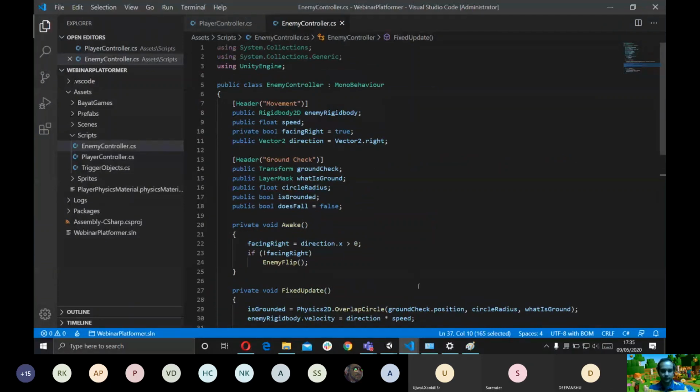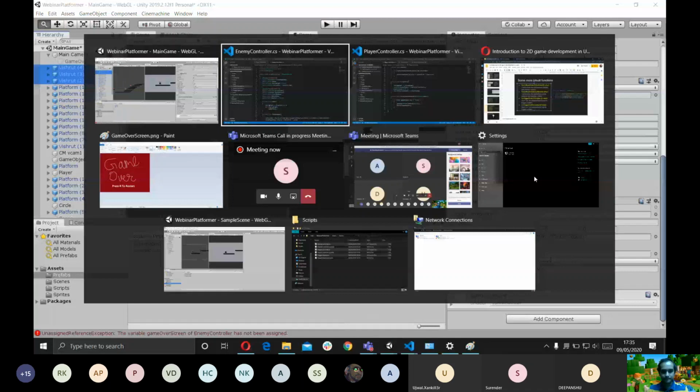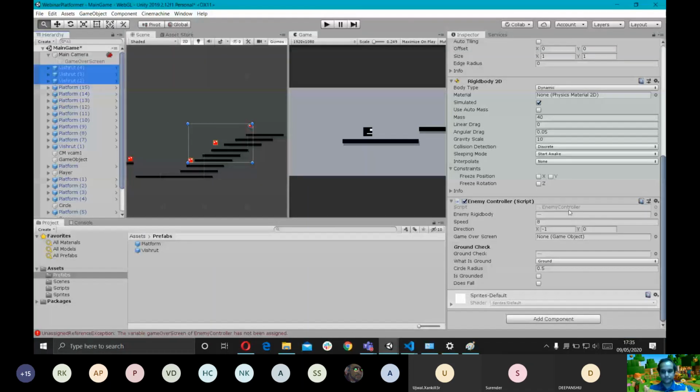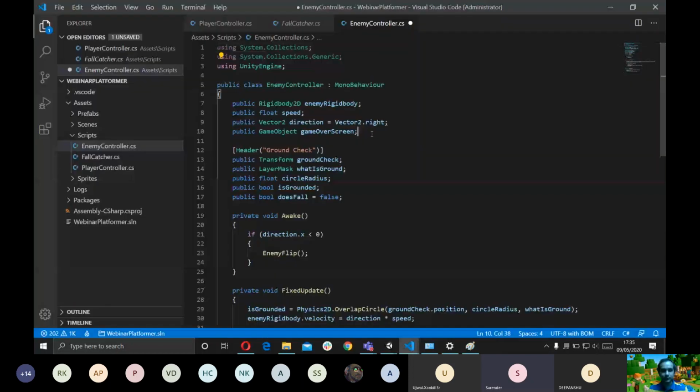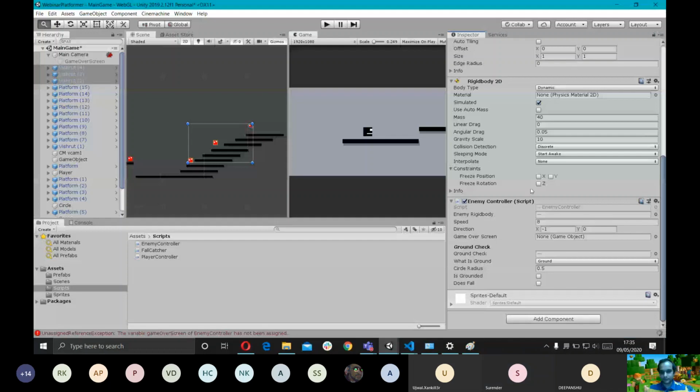Here is the game controller. What the hell? Okay. The enemy controller also has a game object for the game over screen, right? Oh, I was opening up the wrong script. Okay. Cool.